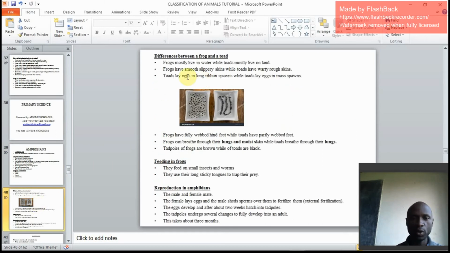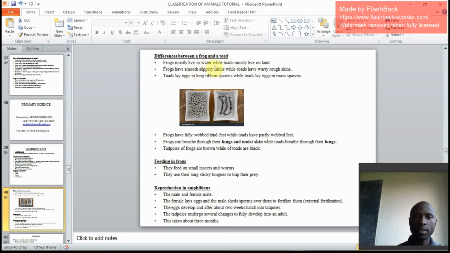We continue and see differences between a frog and a toad. How are frogs different from toads, members? Frogs mostly live in water, while toads mostly live on land. That's the first difference between frogs and toads.